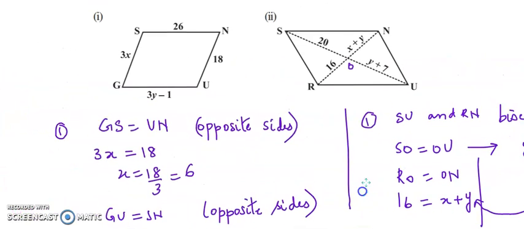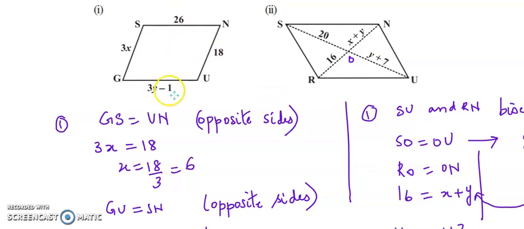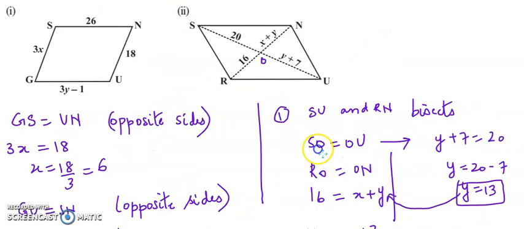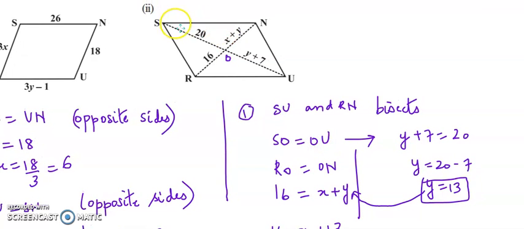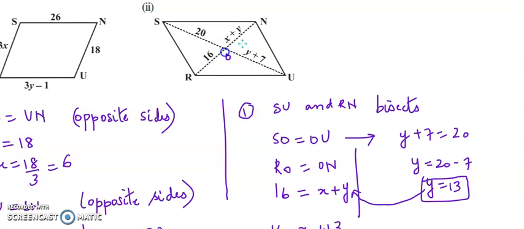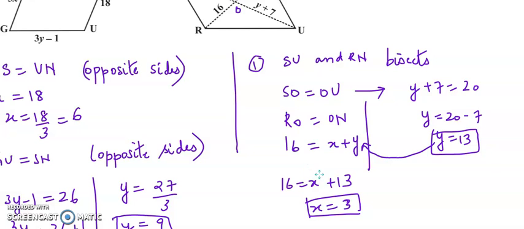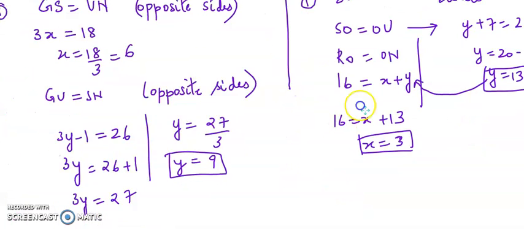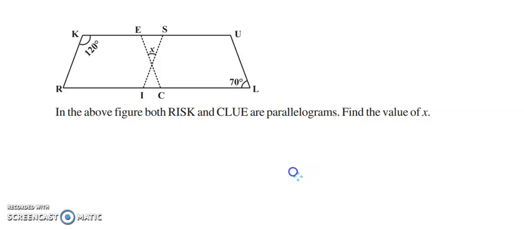So what did we do in the first parallelogram? We said that opposite sides are equal, so we used that rule. What did we do with the RUNS parallelogram? We said the diagonals bisect each other. Which are the diagonals? SU and RN are the diagonals. They bisect each other at point O. So SO equals OU: OU is 20, SO is y plus 7, which I have put here. So y equals 20 minus 7, that is 13. Similarly, RO equals ON. RO is 16 and ON is x plus y. So we put that in and got x equals 3. Hope this is clear.